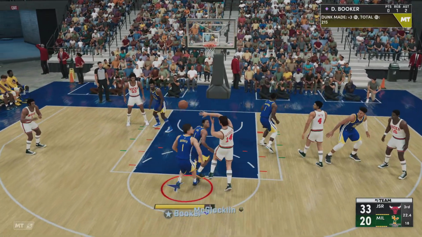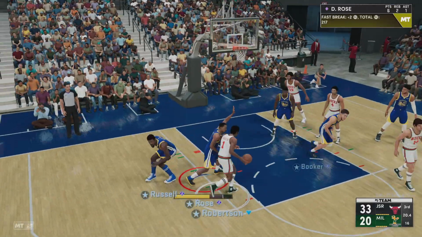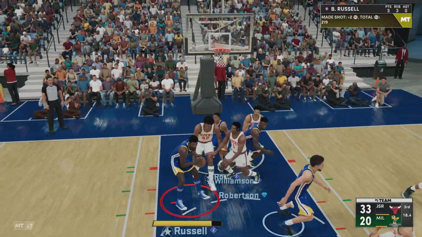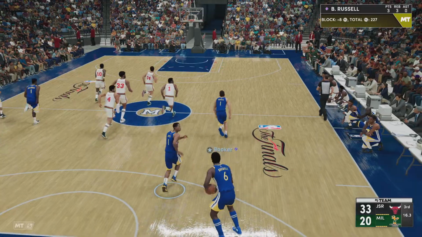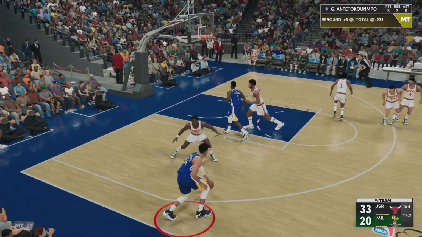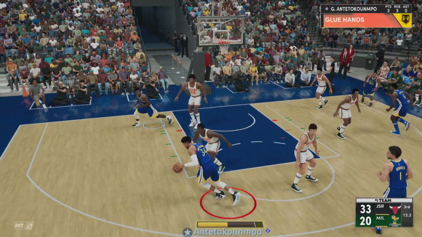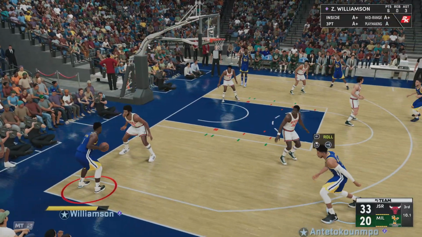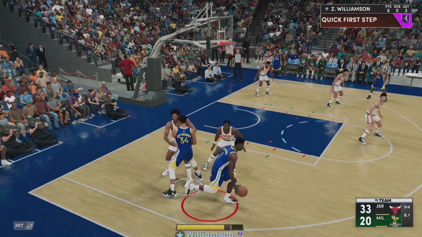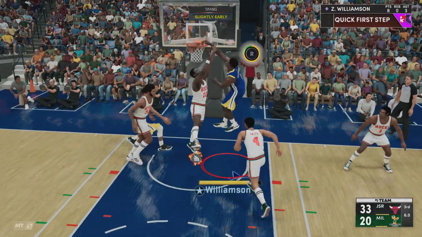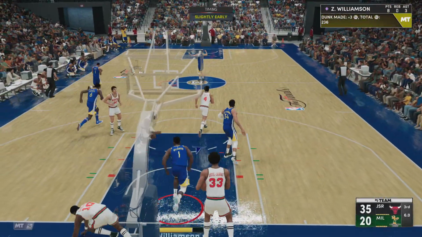3-second difference between shot clock and game clock. Here's Robertson. Williamson with the block. Just not much success when it comes to shooting. Antetokounmpo kicks to Williamson. Antetokounmpo setting the pick for Williamson. And finished off by Williamson.